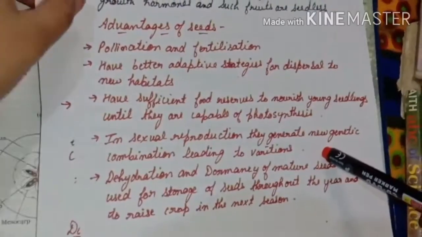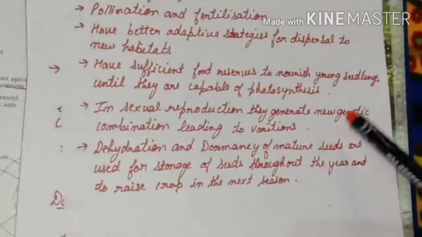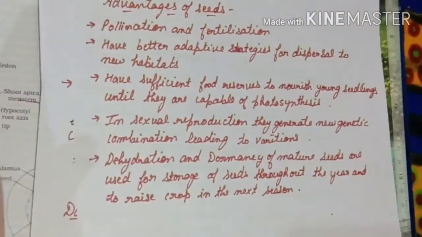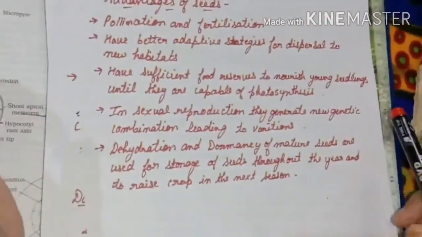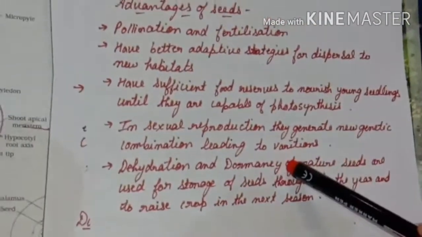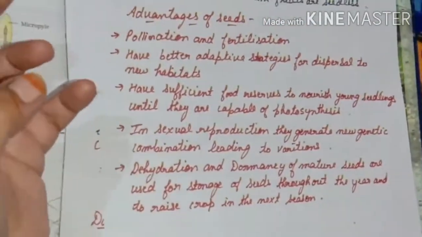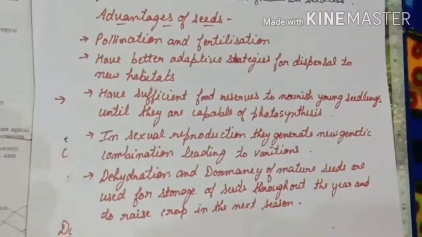Now one more important thing, at the time of sexual reproduction, seeds provide variations because they are formed by the combination of sexual reproduction. Now I discussed the dormancy stage earlier also. Mature seeds go into dormancy for some time, and this is very beneficial because they can be stored for future use.